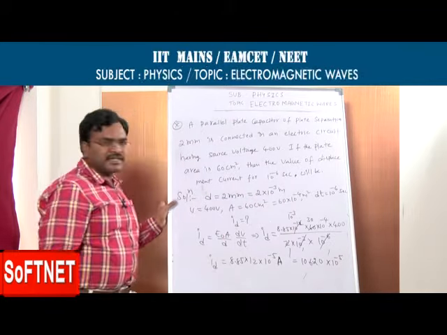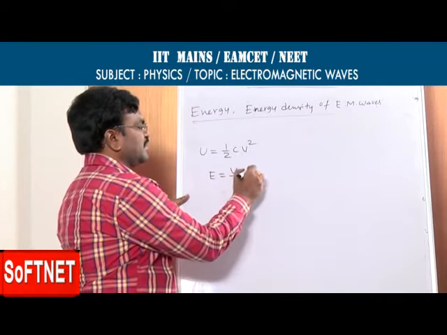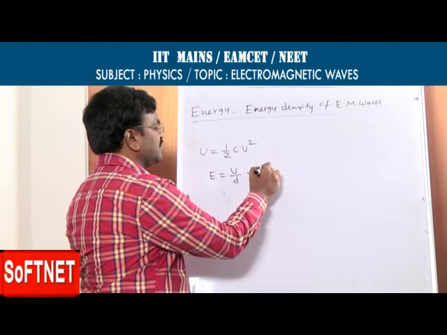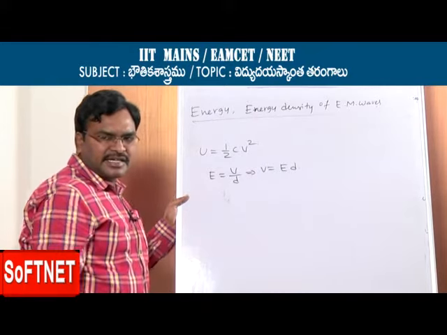Energy. In case of a capacitor, you know the formula for the energy stored in a capacitor: 1 by 2 CV square. Now V is equal to what? Here we have the formula E is equal to V by D. From this, V is equal to ED.